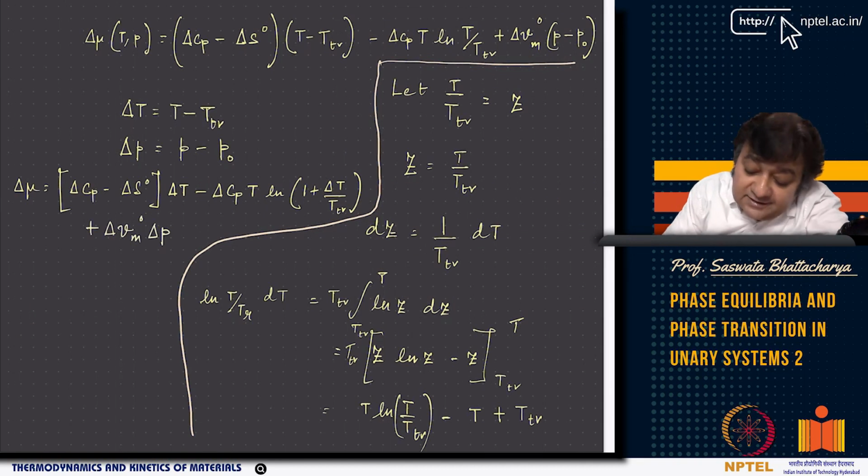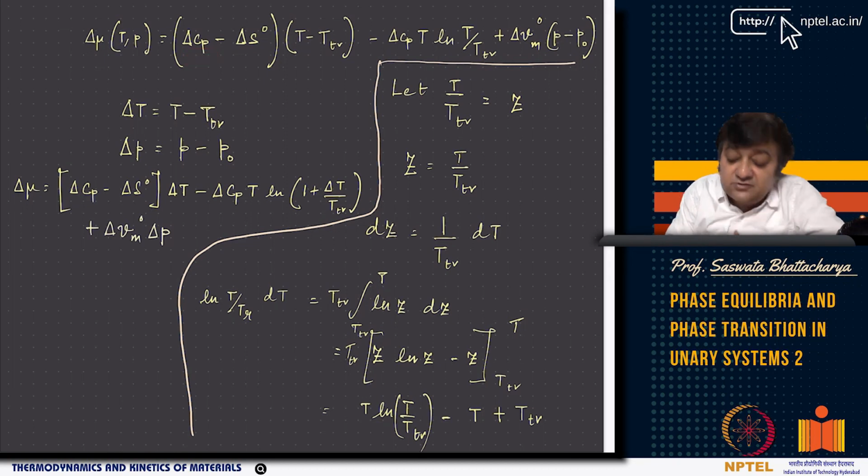Now, if I look at this, you do a little bit of algebraic manipulation, which I have done here. Say, for example, I have taken T by Tr to be Z, so dZ is 1 by Tr dT and all this stuff. Then basically what you get is delta mu, that is the change in chemical potential between alpha phase and beta phase, is basically related to the difference in the heat capacities of the two phases.